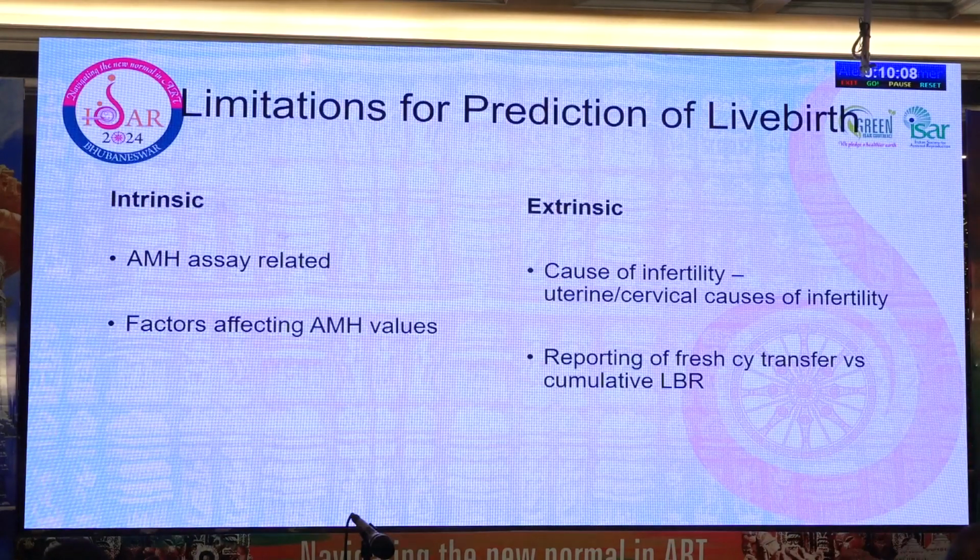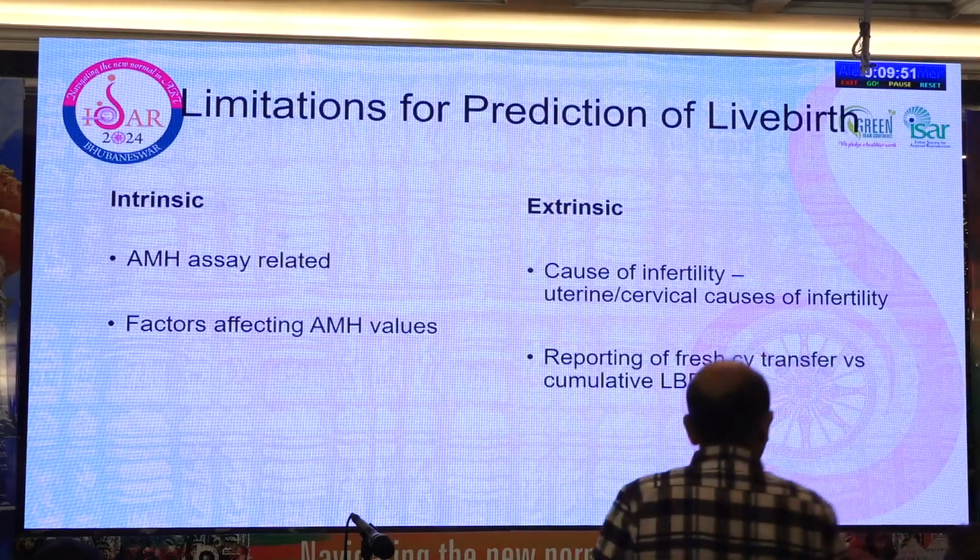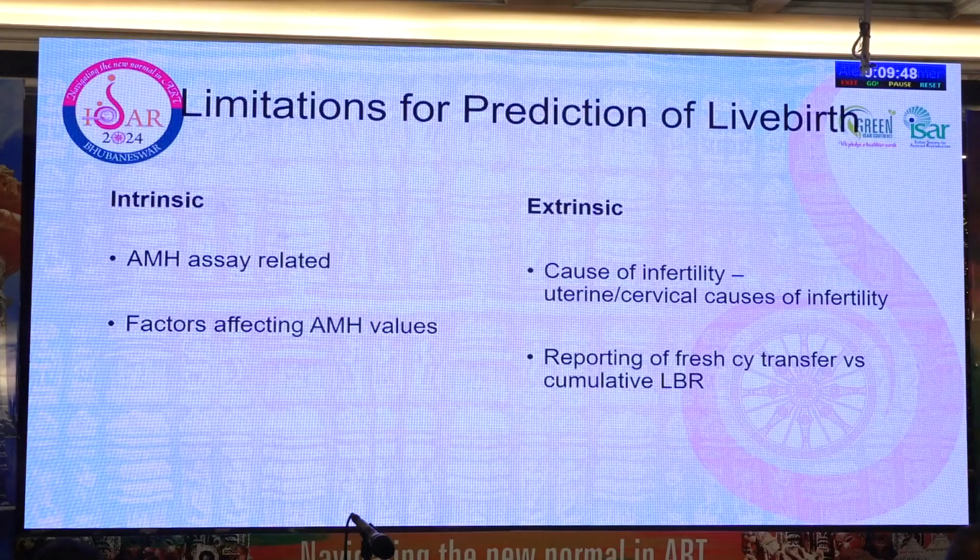Before we actually analyze its ability to predict live birth, we need to know certain intrinsic things about AMH, which are related to the assay methodology used and how the assays are performed, and factors which can actually affect AMH. Without understanding these, interpreting an AMH value may not guide us to counsel the couple appropriately. And then there are other extrinsic factors which have nothing to do with ovarian reserve, nothing to do with oocyte quality. It could be something totally unrelated, like bad uterine condition or cervical condition, which will prevent pregnancy from happening in spite of having good quality embryos.